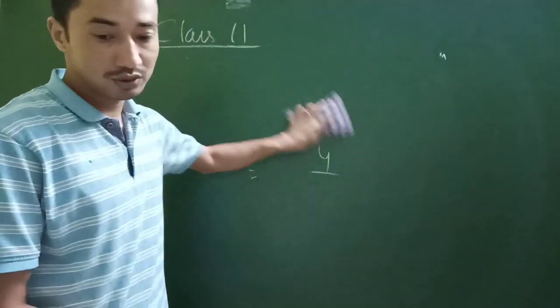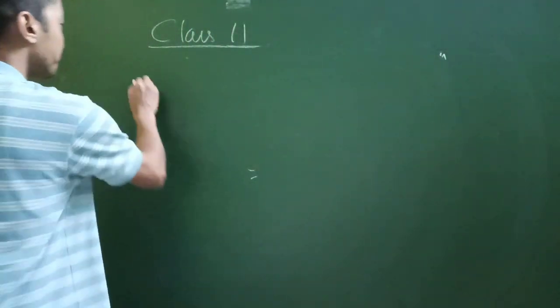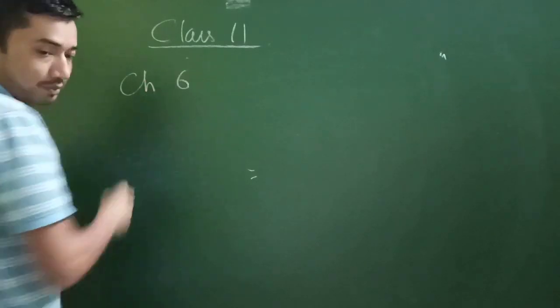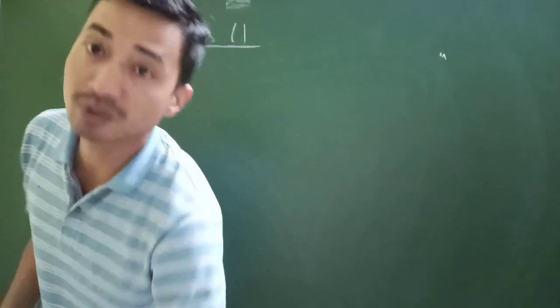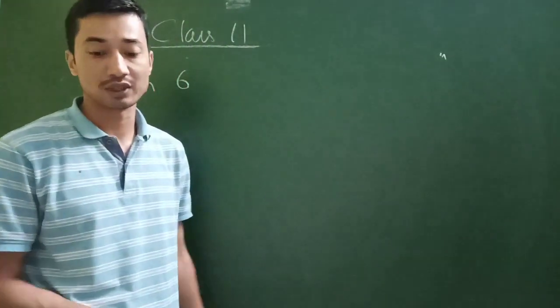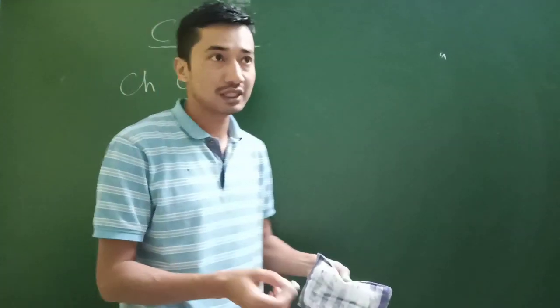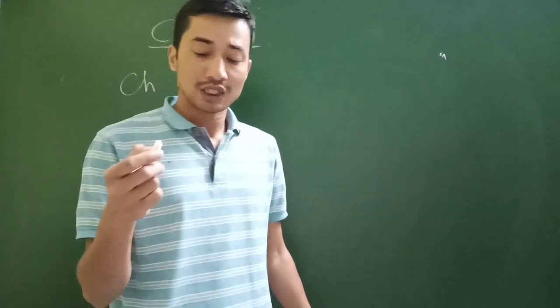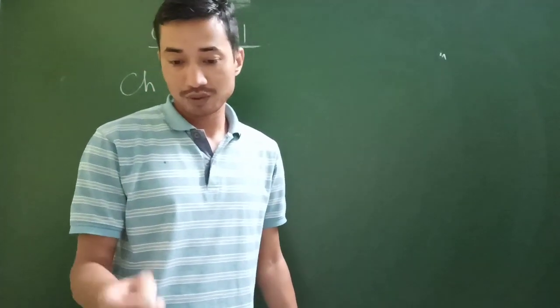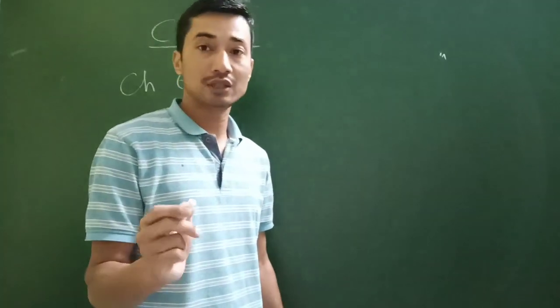Then when we move on to chapter number 6. Chapter 6 is linear inequalities. The first part is solution of linear inequalities in one variable, graphical solution. What has been removed is solution of system of linear inequalities in two variables.